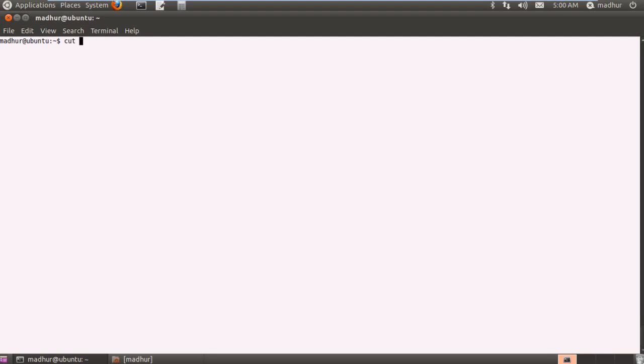We have a hyphen as a delimiter, as you must have noted when I created the file. You can basically have any character, any alphabet, hyphen, a colon or a semicolon, or even a comma if you want. If you have a CSV file, that is a comma separated value file, then you will have a comma as your delimiter. So what we first have to do is inform cut that in this case our delimiter is not a tab but something else, and for that we'll have to use the option -d. So I'll type in -d, and in double quotes I'll type in the character that I have used as a delimiter, which in this case is a hyphen.